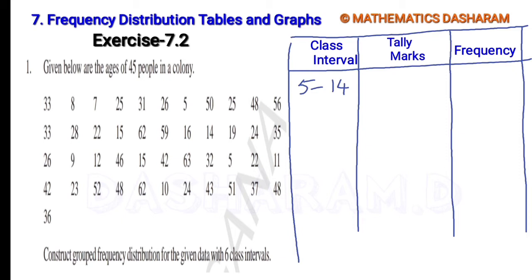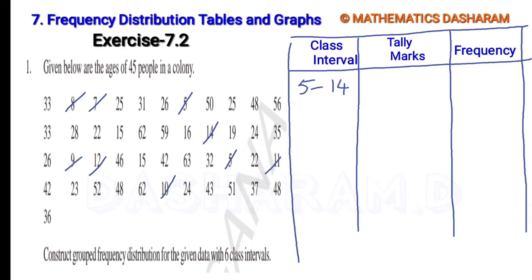So tally marks. Let's see how many people are there from 5 to 14. Counting through the rows: 1, 2, 3, then 1, 2, 3, 4, 5, 6, 7, 8, 9.